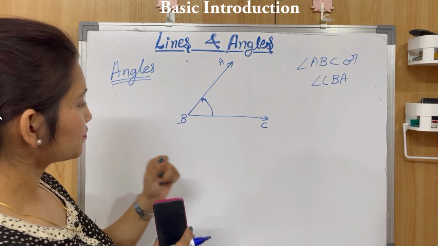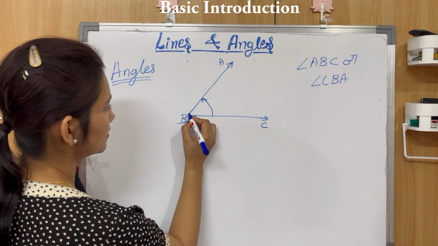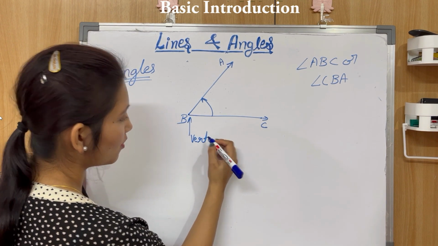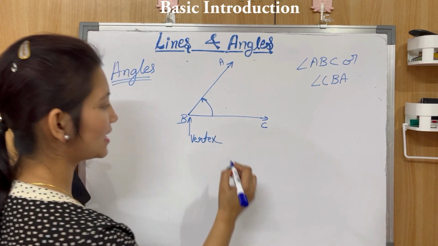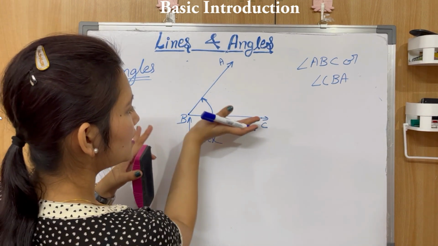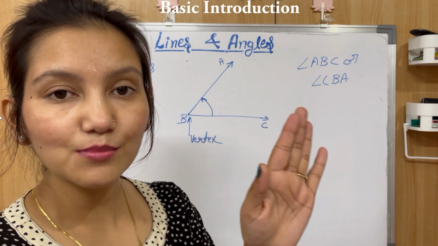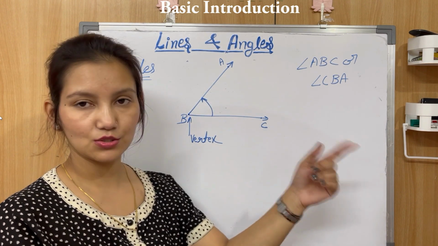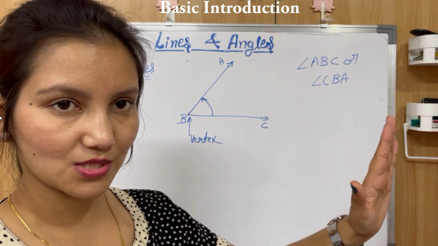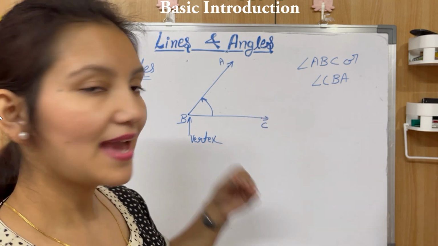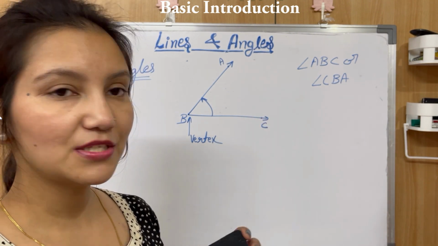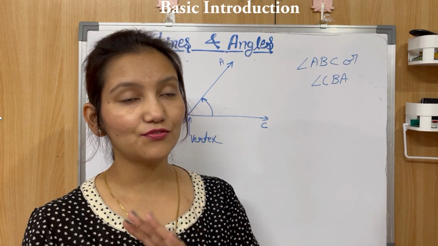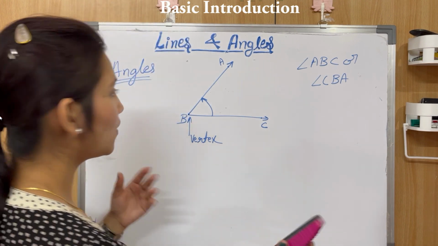Now, the point from where these two rays are originating is known as the vertex of the angle, and these two rays are known as the arms of the angle. So what are the arms of this angle? AB and BC are its two arms. Okay, clear? Now, on the basis of their measure, angles are of different types, right? So let's see what all types of angles are there.